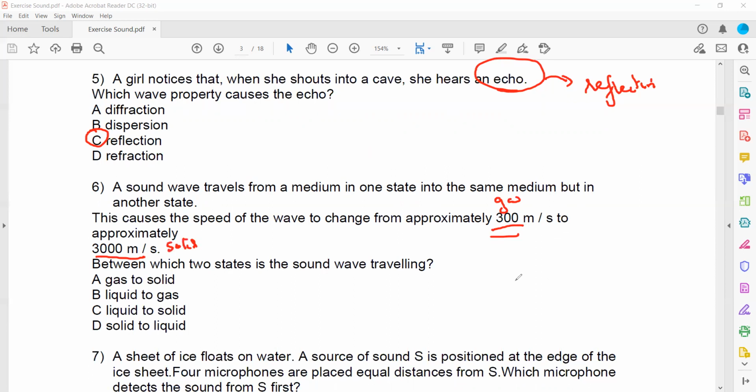If you remember the range, the speed in gas is around 300, in liquid about 1500, and in solid about 5000. It means that the sound wave is traveling from gas to solid. That's why A is the right answer. Is it clear? Question 6.